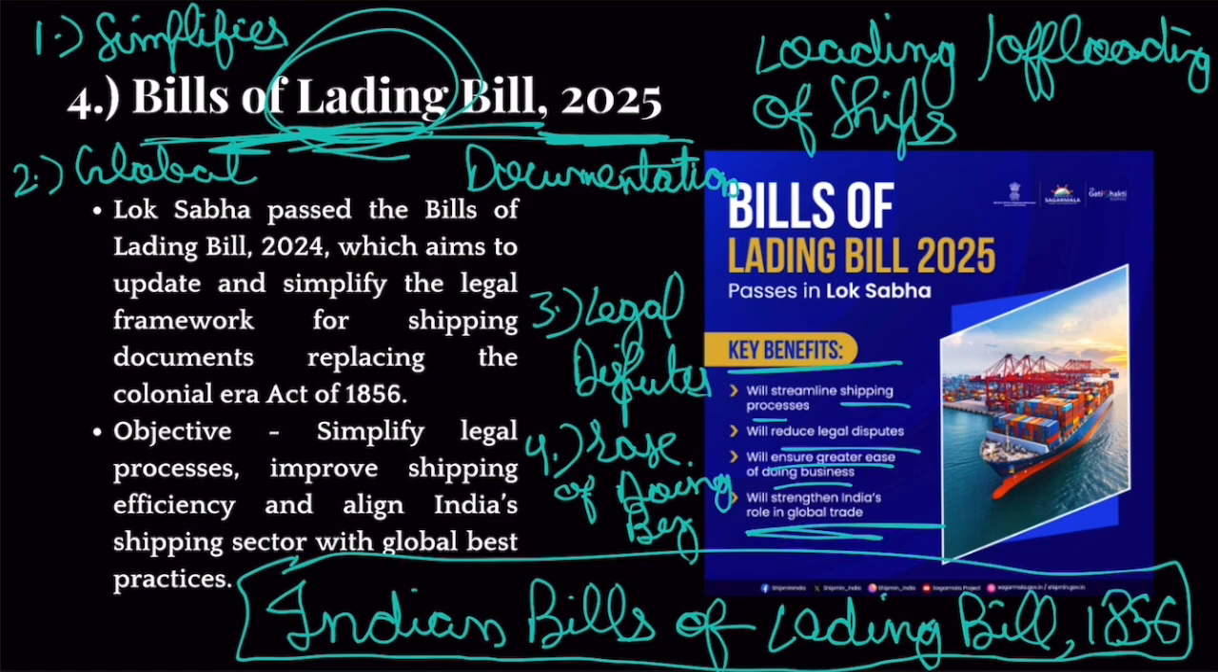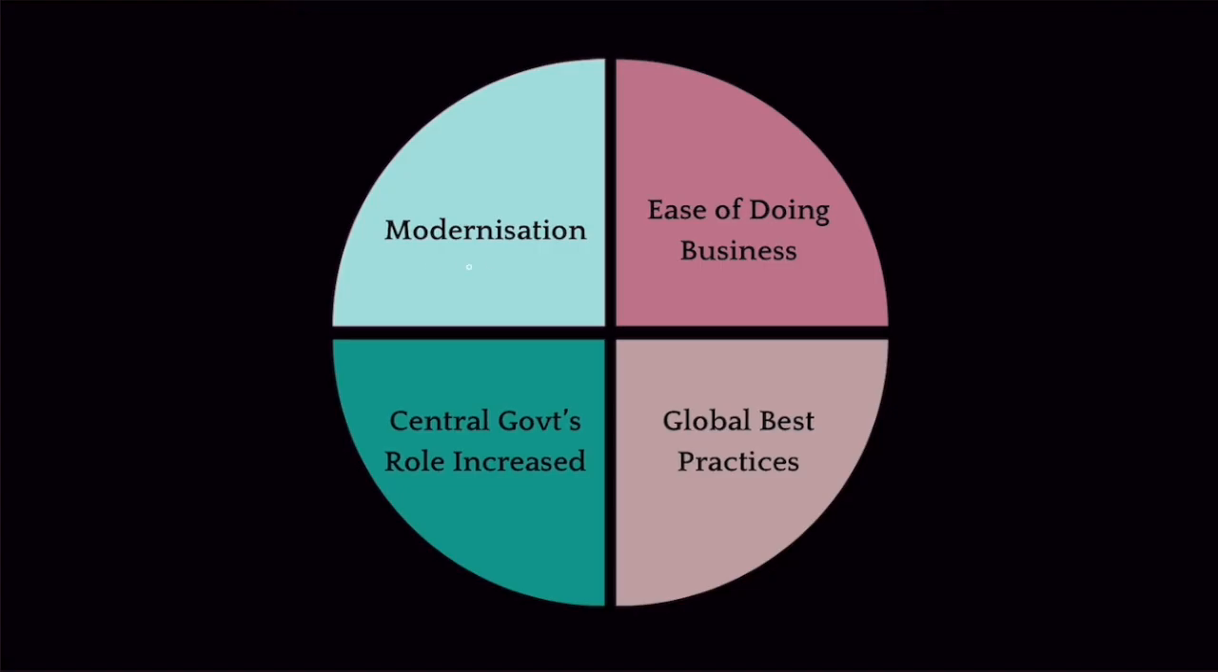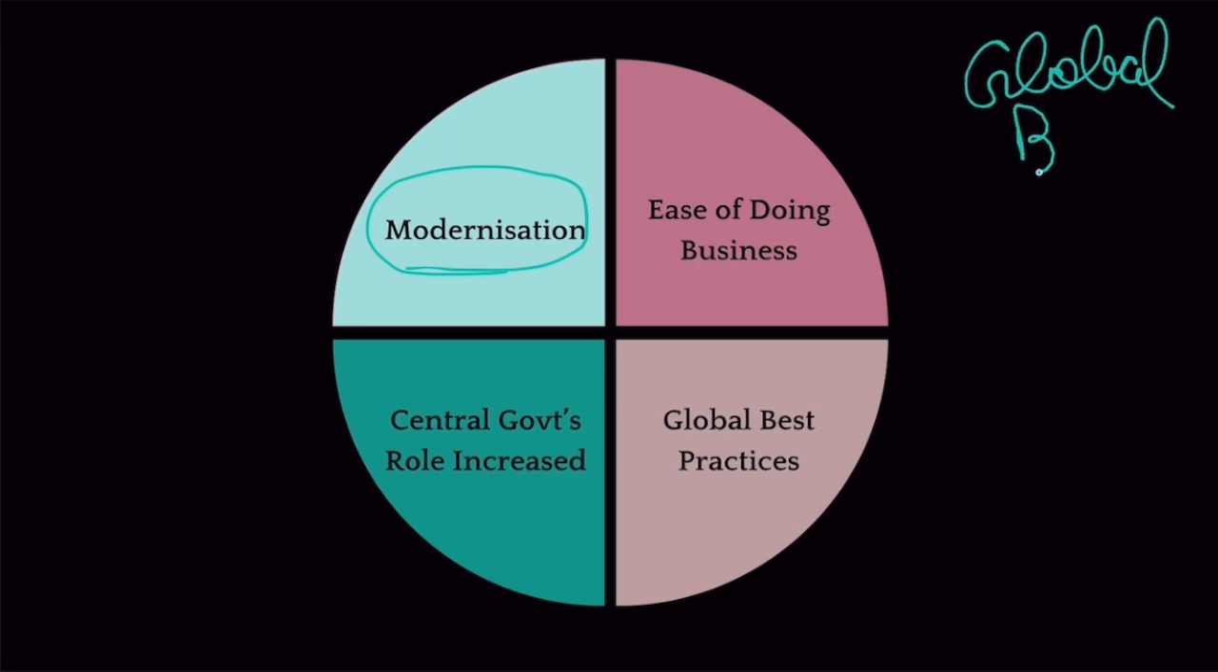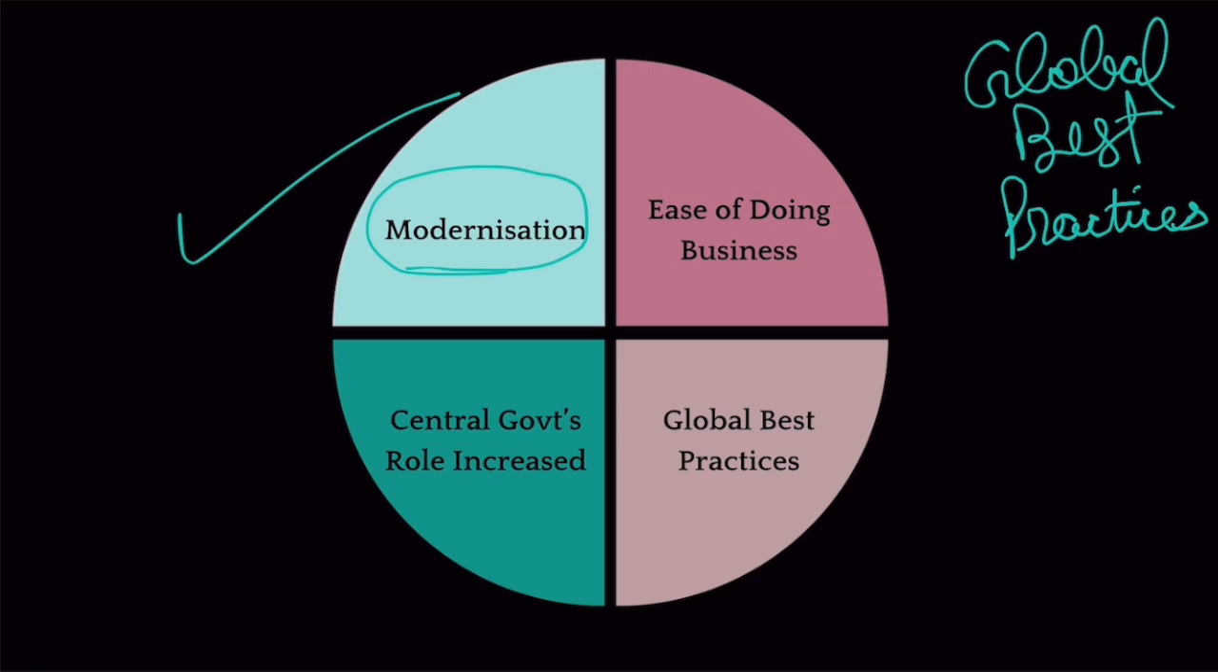All right. Make sense? Now, what will be the benefits of this bill? Well, as you can see from this chart, first of all, it will modernize India's shipping industry because we are going to inculcate global best practices with respect to lading in the shipping industry, right? So we will be in tune with how the world is now, not how the world was in 1856. So this will lead to modernization. It will improve ease of doing business. We'll get closer to global best practices.